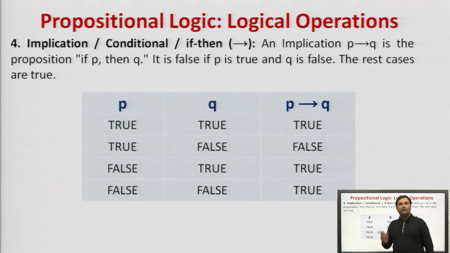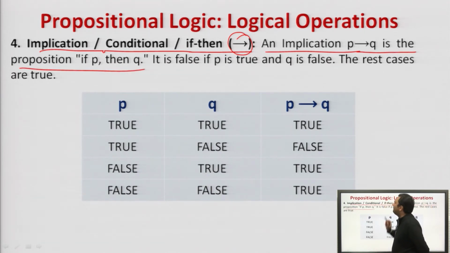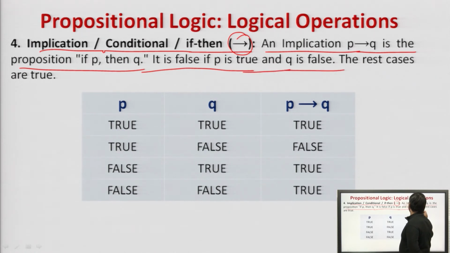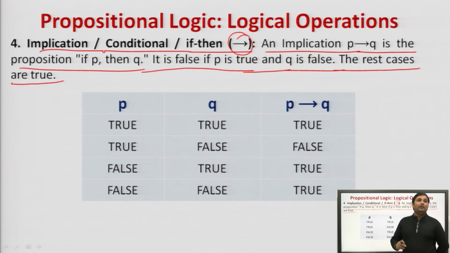Now, let us see implication. So, what is this? Implication, conditional or if-then. We can name it by three terms: implication, conditional or if-then. An implication, this is denoted by this. An implication, P implies Q, is the proposition if P then Q. अगर P है तभी Q है. If P then Q. It is false if P is true and Q is false. The rest of the cases are true. If P then Q.